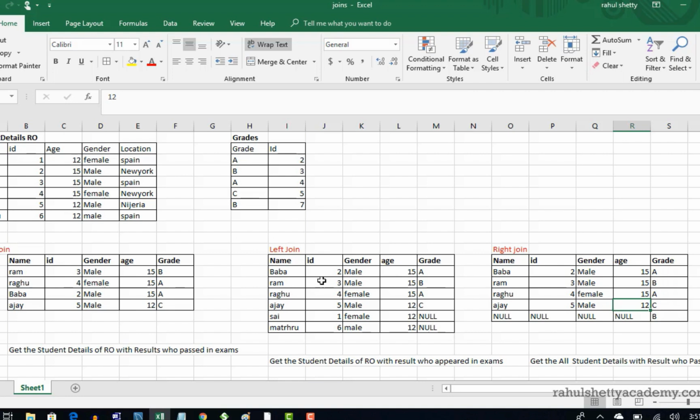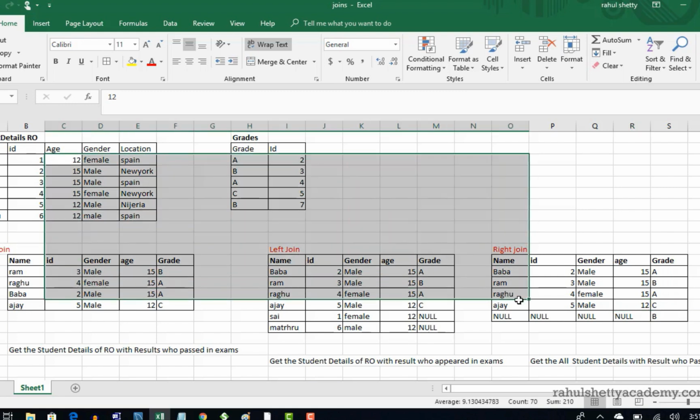Okay, so this is one of the most important topics because whenever you go for an interview regarding SQL, you cannot escape from a question being asked on joins. Okay, this is one of the common questions asked in every interview. So, explain about joins. You can say that there are three types of joins: inner, left and right. So let's understand all these three.